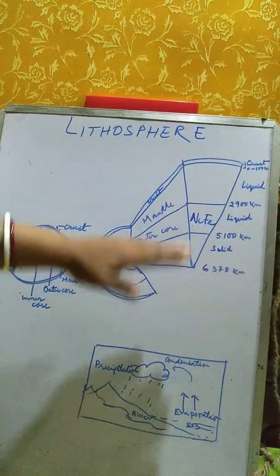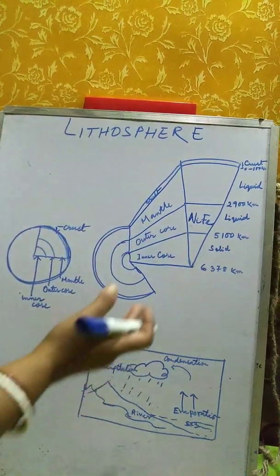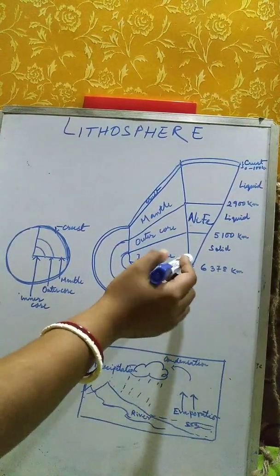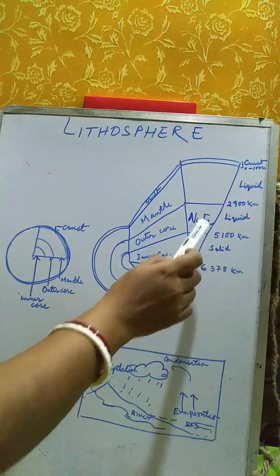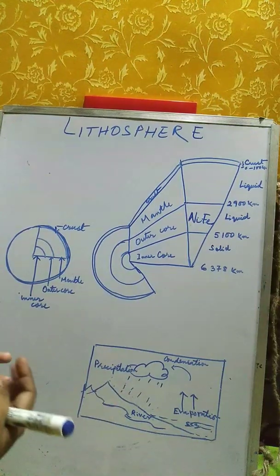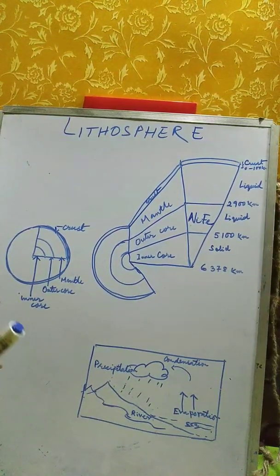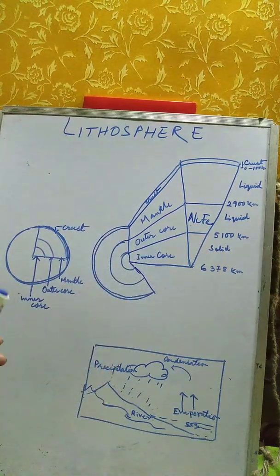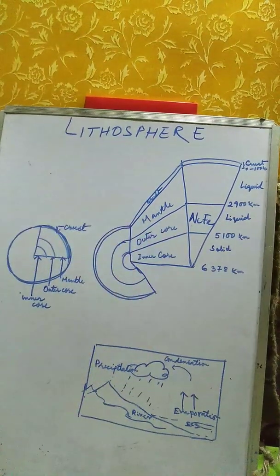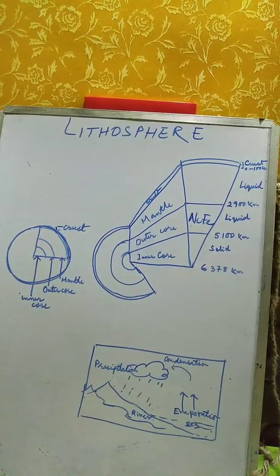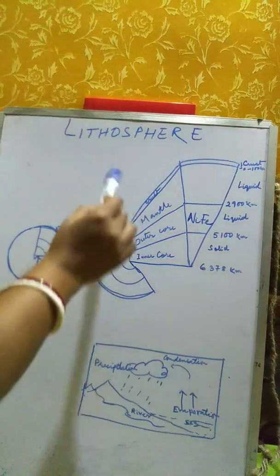Why so? Because in the interior of the earth there is so much pressure that the metals which are present here don't get any space to change into liquid, so they remain in the solid form, because there is tremendous heat as well as tremendous pressure. So the inner core is found in the solid form. The outer core is found in the liquid form, but the inner core is found in the solid form.